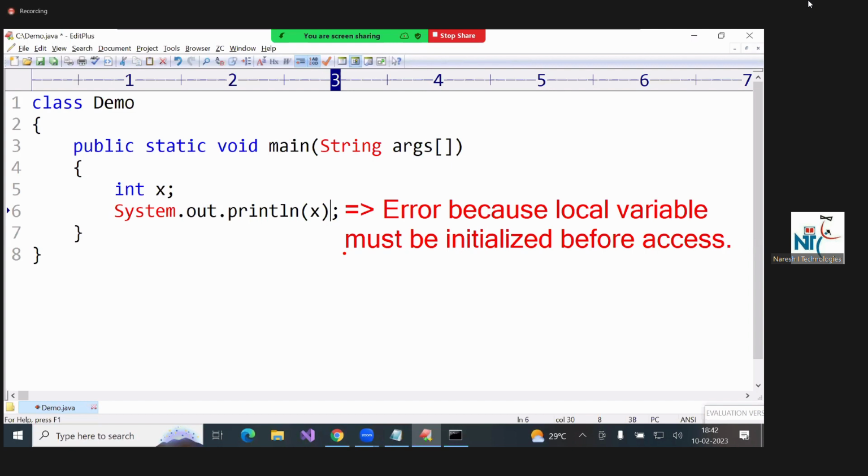Instance variable initialized, class variable initialized, but local variable not initialized. You have to initialize. So in this line, no error. In this line, error. Without initialization, you cannot access a local variable.